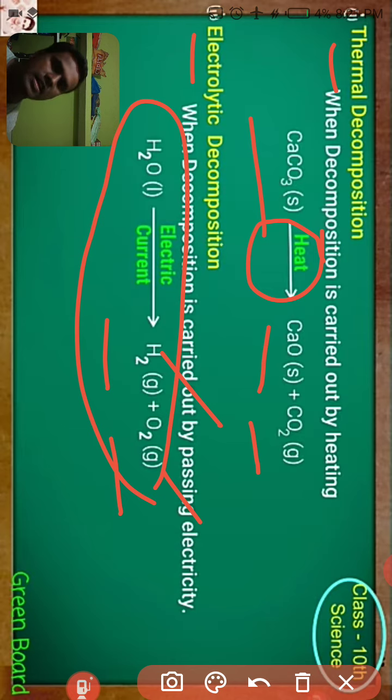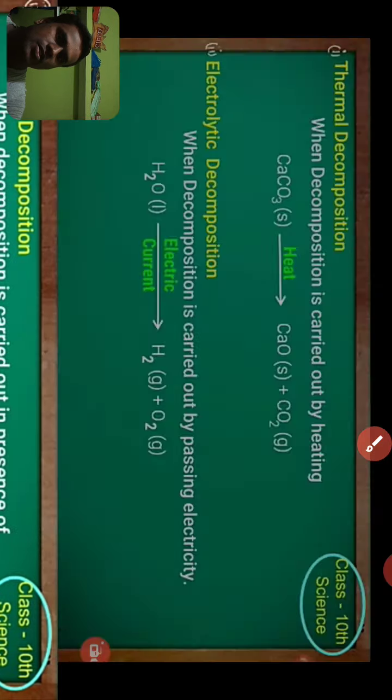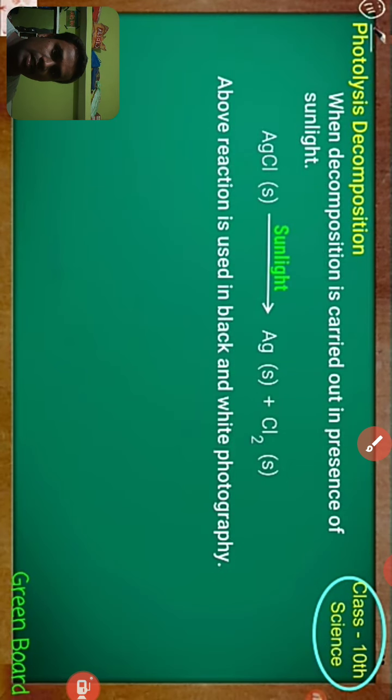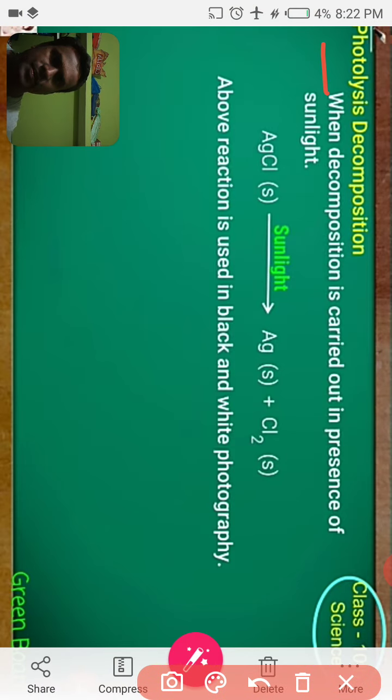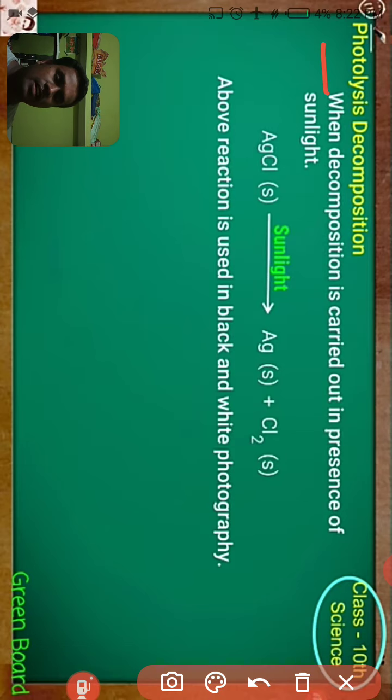electrolytic decomposition reaction, right? So next, move on to another type of decomposition reaction, photolysis decomposition reaction. Photo means light. Here we use sunlight for decomposition. When you expose silver chloride to sunlight, it gives silver and chlorine, right?